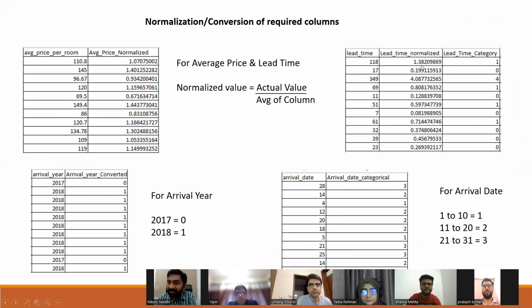Further, we converted the year 2017 to 0 and 2018 to 1, and the arrival date was converted using this logic. So this was the normalization and conversion we did to certain columns.